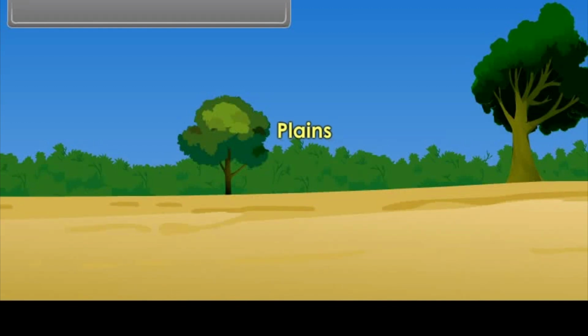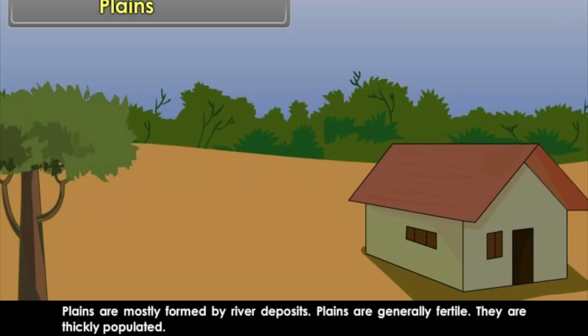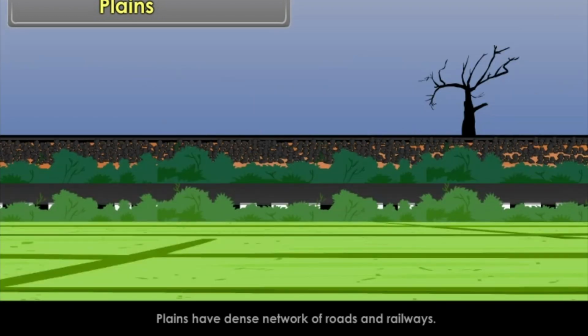Plains. Plains are large stretches of flat land not higher than 200 meters from mean sea level. Plains are mostly formed by river deposits. Plains are generally fertile. They are thickly populated. Plains have dense network of roads and railways.